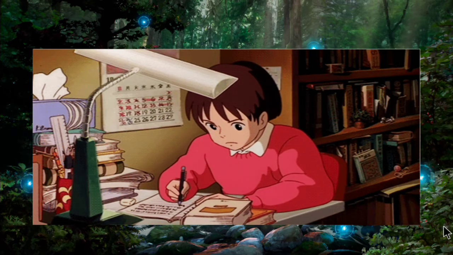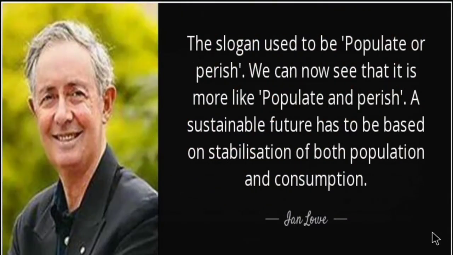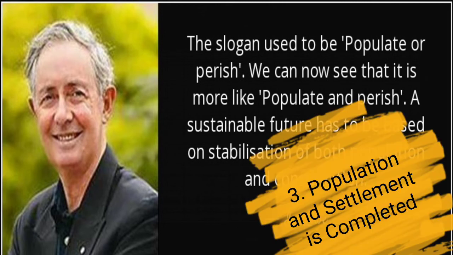So with this session, population and settlement is completed. The slogan used to be populate or perish. So we can now see that it is more like populate and perish. A sustainable future has to be based on stabilization of both population and consumption. So a sustainable future can be accomplished only by the stabilization of both the population and the consumption.